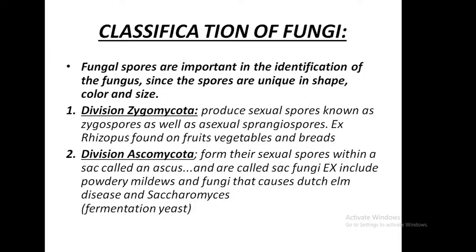Second one, division Ascomycota. It has only sexual spores, known as sacs. It is known as the ascus. Also, it is known as the sac fungi. Examples are powdery mildews and the fungi that cause Dutch elm disease. Also Saccharomyces, which is known as the fermenter. That process is known as the fermentation of yeast.